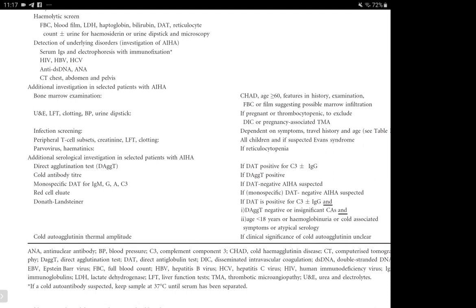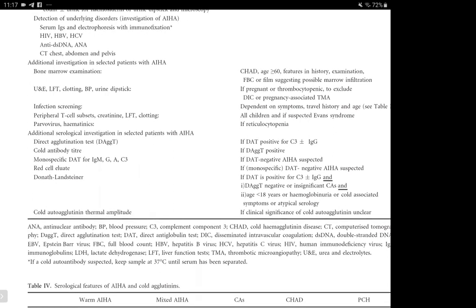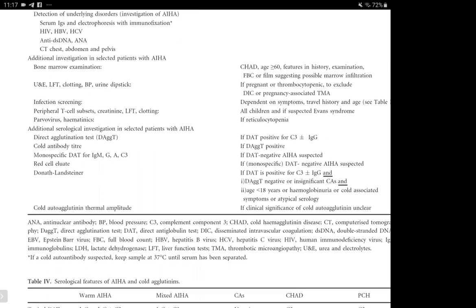And in additional investigation in selected patients with autoimmune hemolytic anemia, we would do a direct antiglobulin test. If that is positive for both C3 and IgG, then a cold antibody titer can be done. The Donath-Landsteiner test is mostly done for PCH diagnosis.